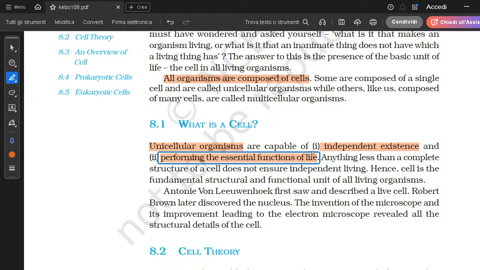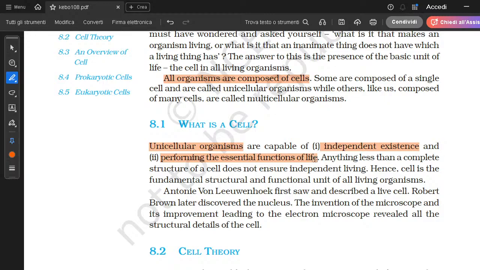Okay, the cell is like the most basic thing which can survive on its own without the help of any other basic living thing, and perform the essential functions of life. Obviously, if something is alive on its own, it must have the ability to perform the essential functions of life.